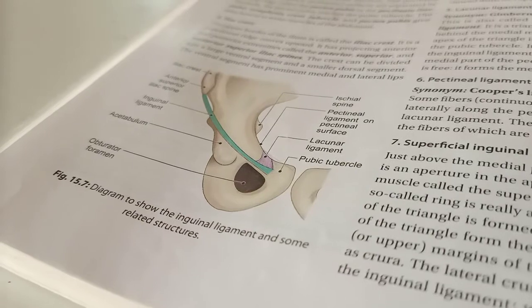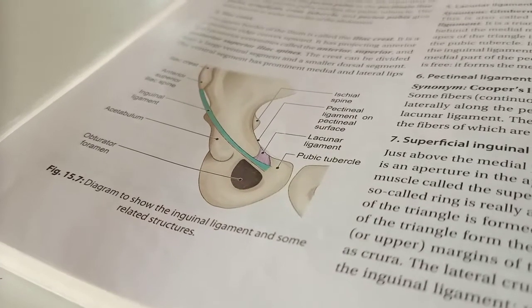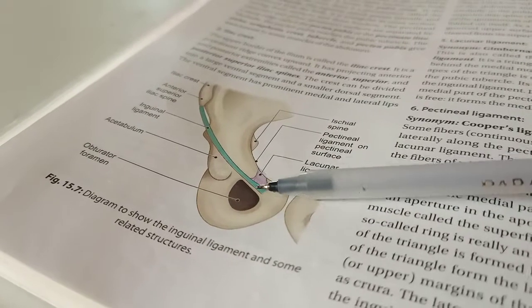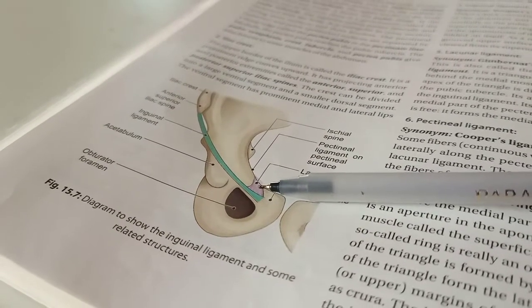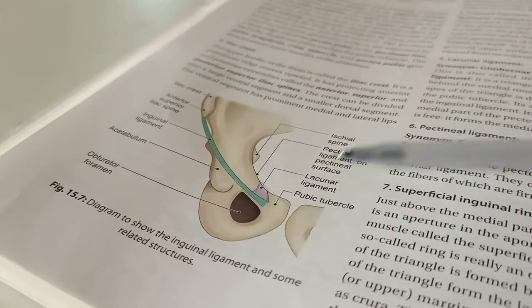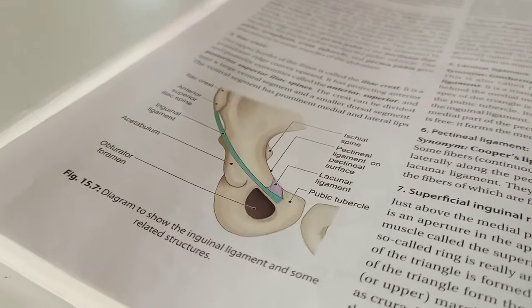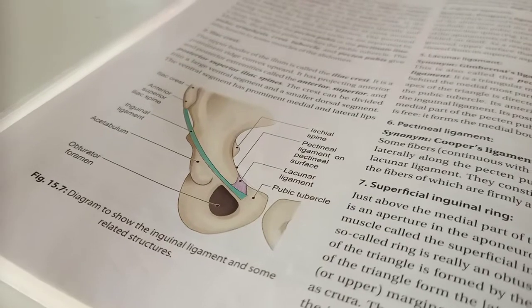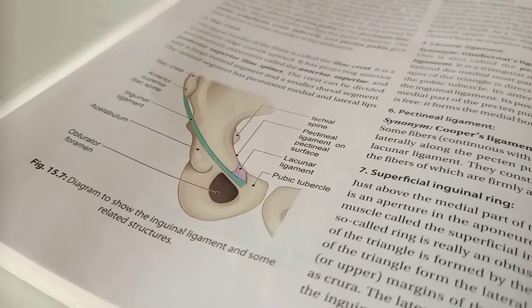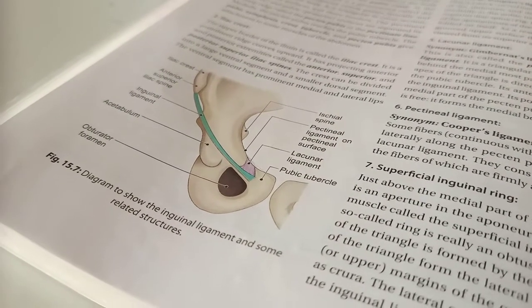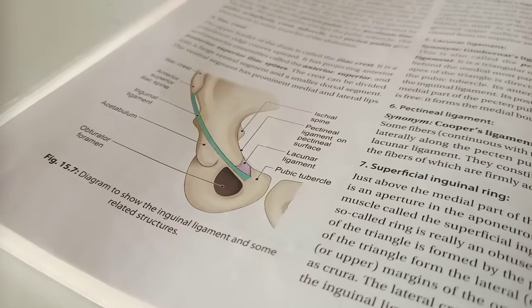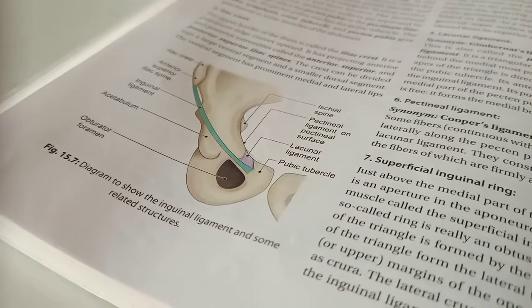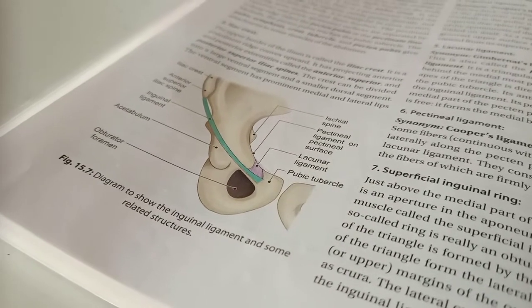So above this lacunar ligament will be pectineal fascia and fibers of linea alba. Linea alba, you all know, is the white line in the midline, the central white line from the xiphoid process to the pubic symphysis. So this was the lacunar ligament.